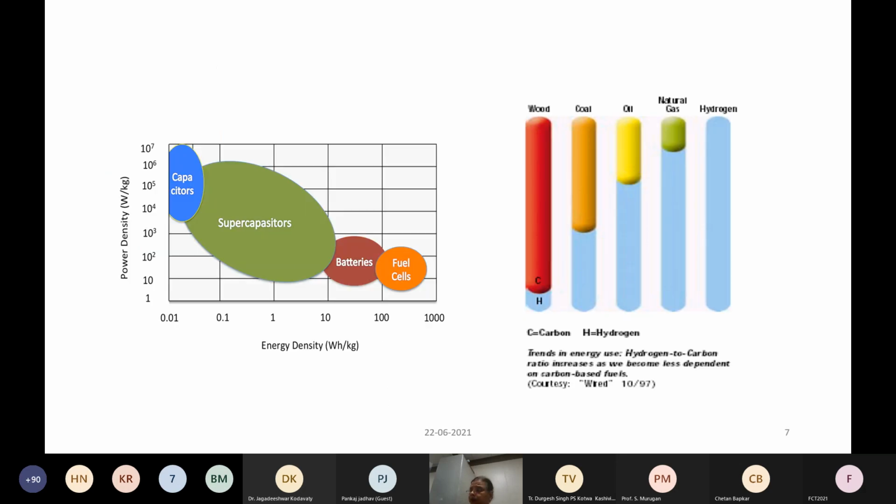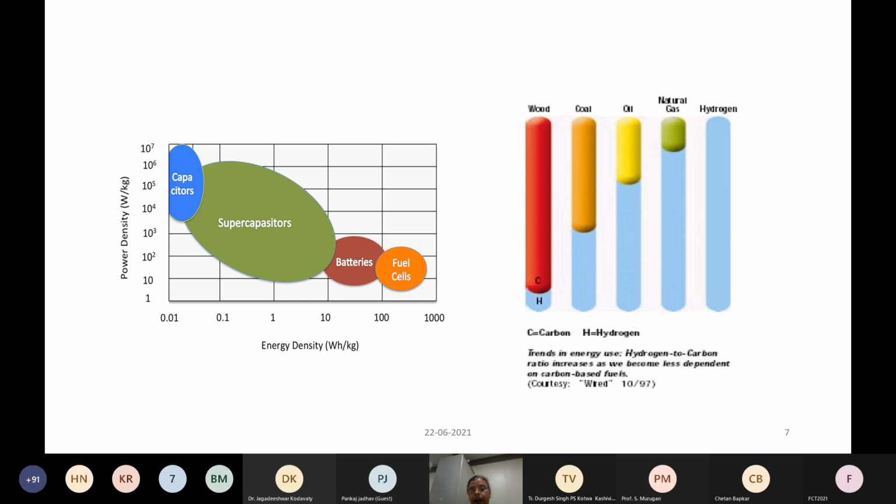So how does it compare with all the other energy devices like capacitors and supercapacitors? These are all high power devices. They have high power density actually. So for a short surge of time, you can have very high power. Batteries have low power density. However, they can work for a longer time, so energy density is higher in the case of a battery. Fuel cell also has very high energy density. It is much higher than batteries also. As a result, it can be operated for a long duration of time as long as you feed it with the reactants.